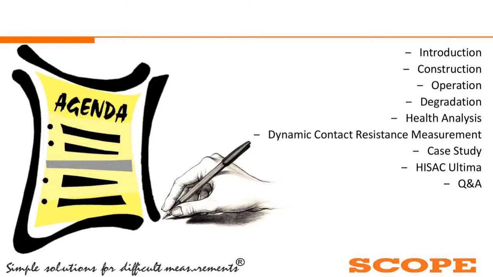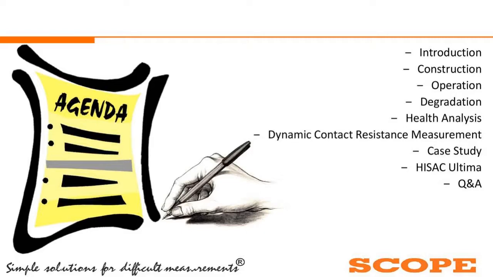Obviously, as time goes on, the breaker is supposed to deteriorate, but even a new breaker can deteriorate due to some malfunctioning. So we'll see those degradations and how to identify which part has gone faulty. We'll talk about the health analysis tools available in general, the major ones available in the industry as a whole.